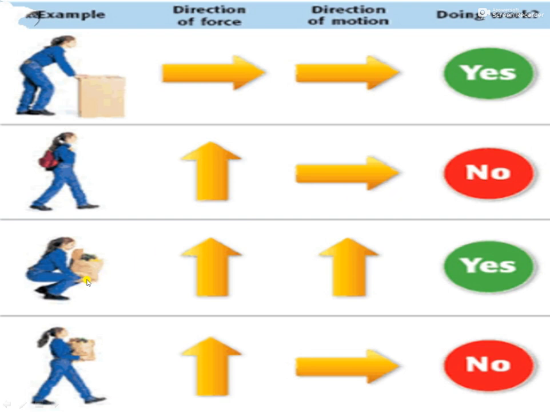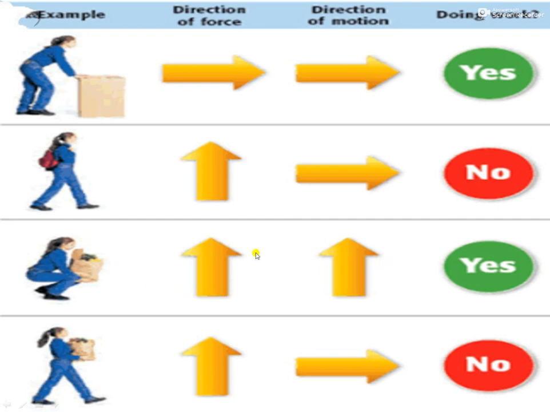Now you can see she is applying the force on this luggage. She is holding something like a bag, and she is lifting the bag in the upward direction, and displacement is also there in the upward direction.